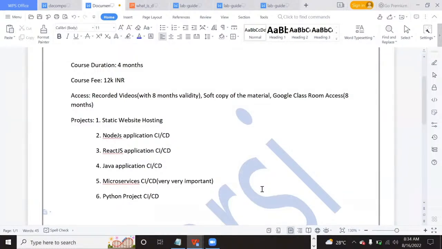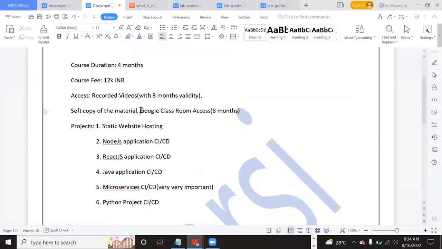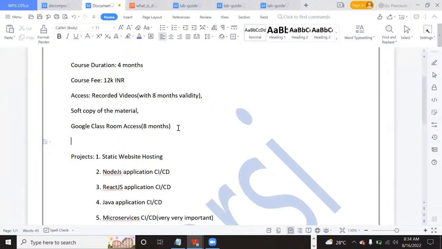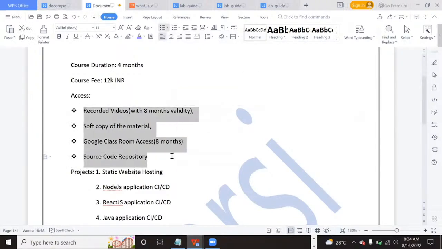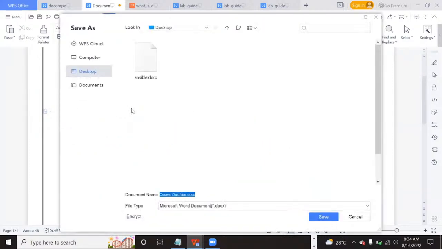So this is what you will get: complete source code repository access, recorded videos, soft copy, and Google Classroom access. So these are all what you will get as access during this course. Of course, once your course is done, after the validation of a few more days, this will be given. So that's all about this course content.